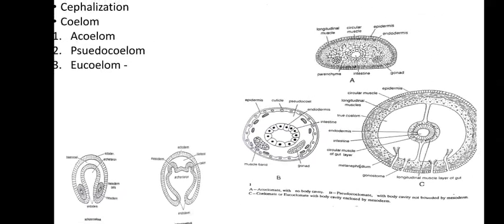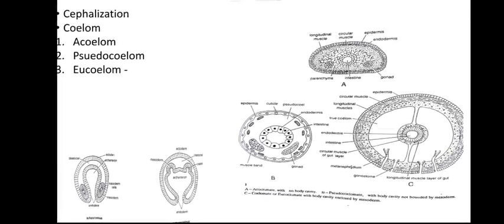So there are three conditions. One is acoelom, no body cavity at all, where the space between different organs is filled with parenchymatous tissue. Next is pseudocoelom, where the body cavity is not lined by epithelial cells. The third type is eucoelom, or true coelom, where the body cavity is present, lined by epithelial cells, and derived either from mesodermal splitting or by outpouching of the gut.